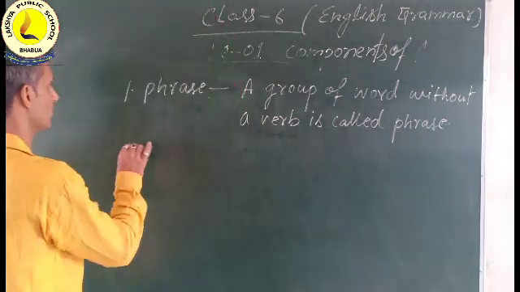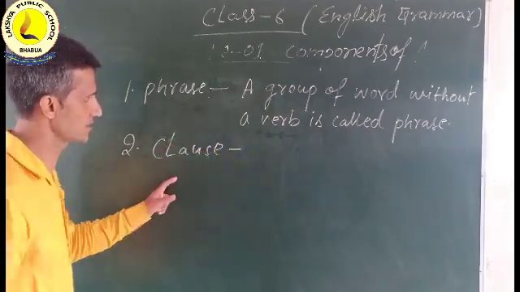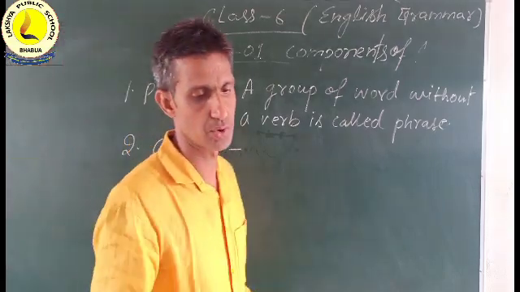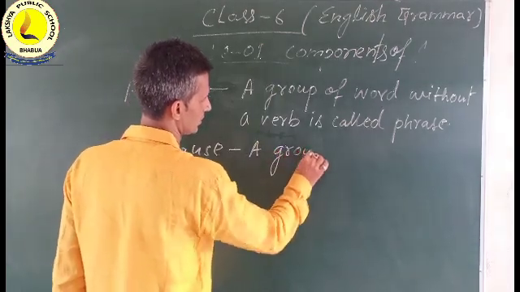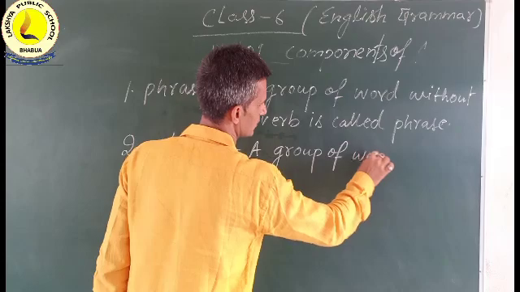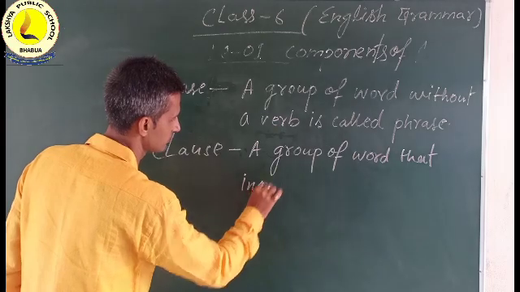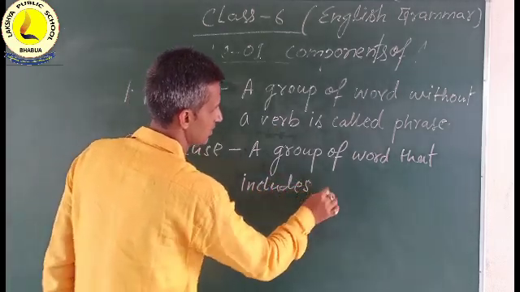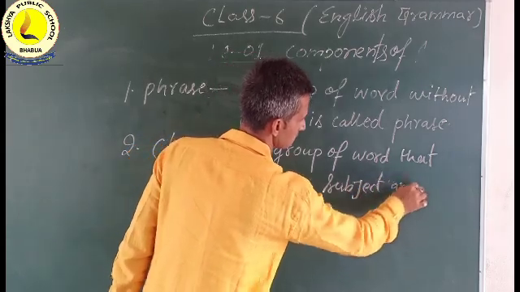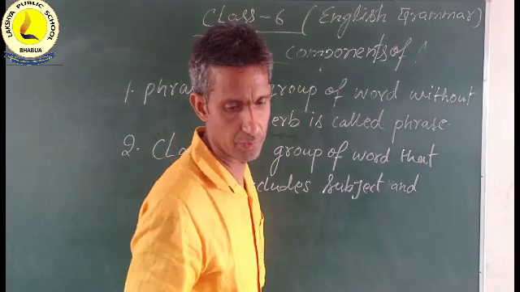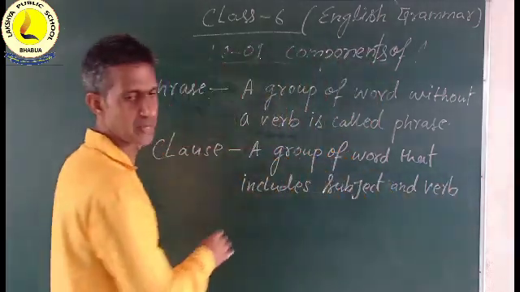And now the second one is clause. As you know, a clause is also part of a sentence. So it is a group of words that includes a subject and verb forming a sentence.